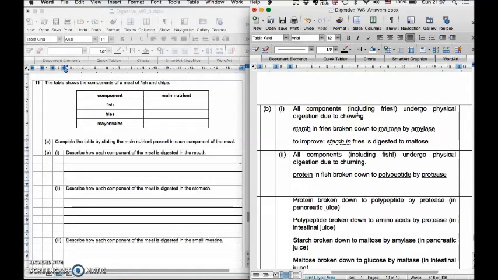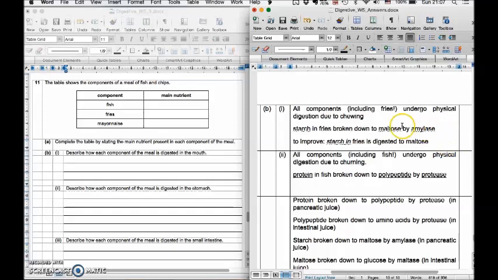Okay, so I just want to highlight a few things before I let you all see and copy down the answers. First thing is, when you answer this question, you need to be very clear whether you're talking about physical digestion or chemical digestion. So for example, in the mouth, we know that a starch is chemically digested by the enzyme amylase into maltose. So starch is broken down to maltose by amylase.